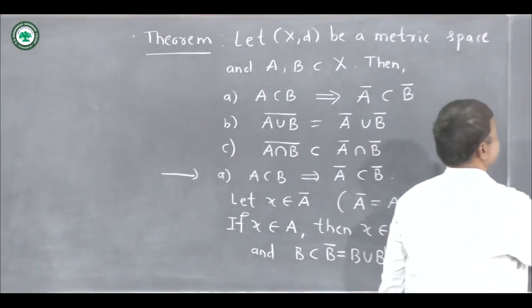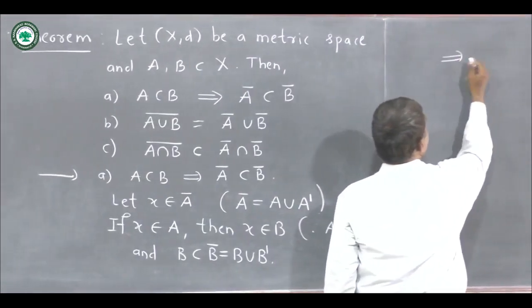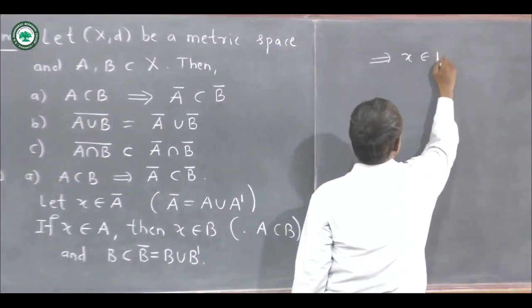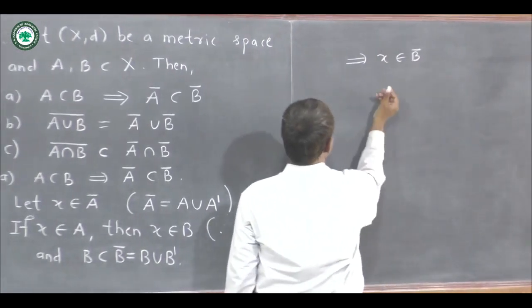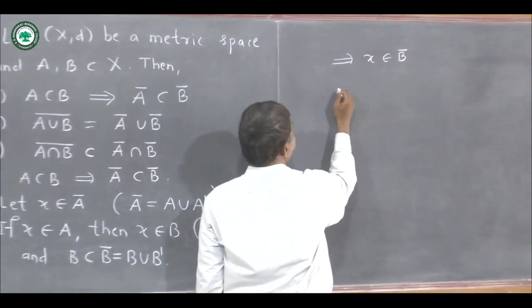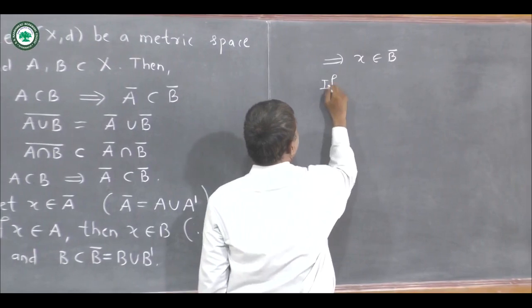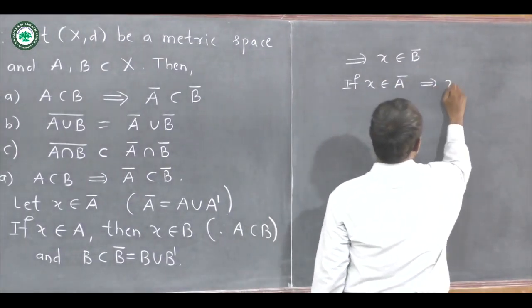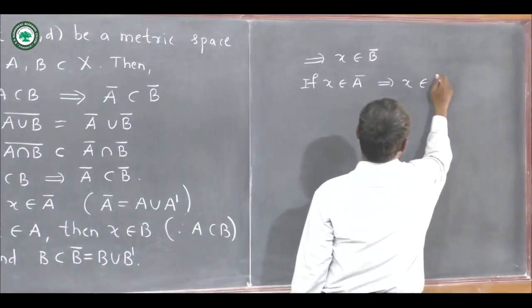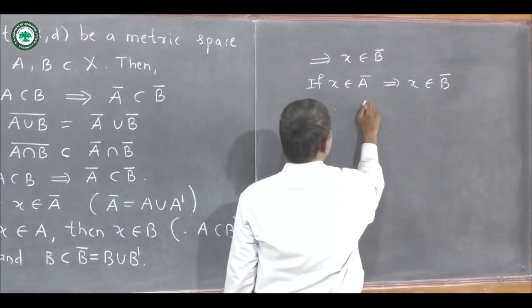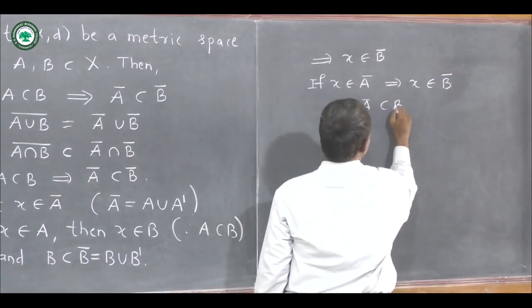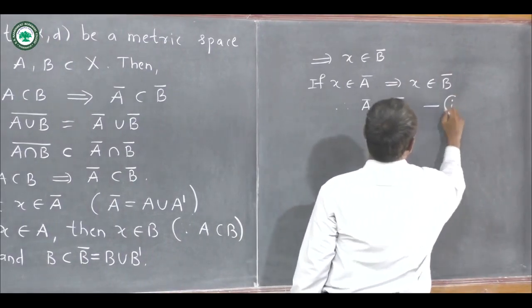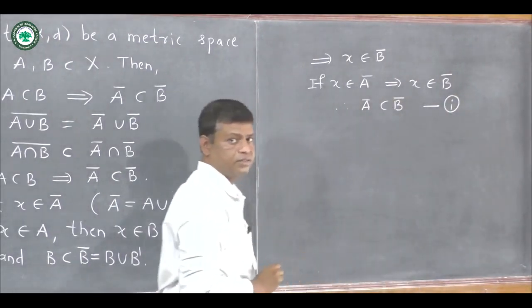This implies that x belongs to B closure. So if x belongs to A closure, then x belongs to B closure. Therefore A closure is contained in B closure. So this is the first case.